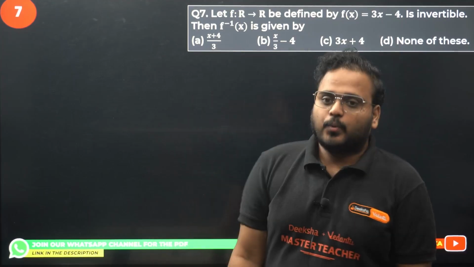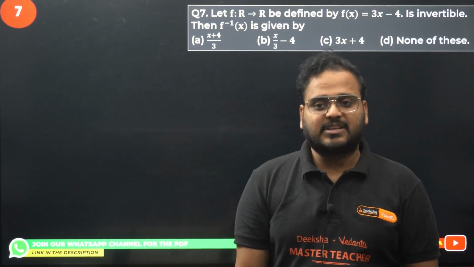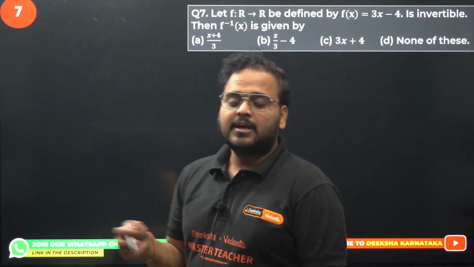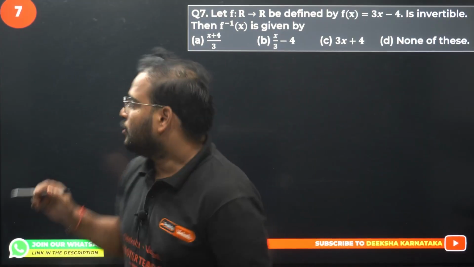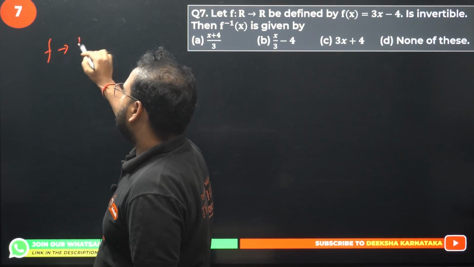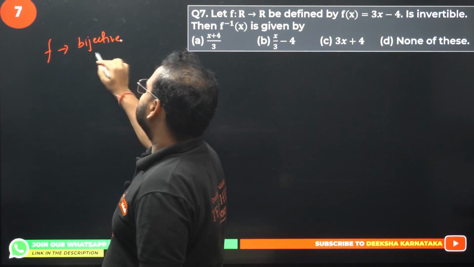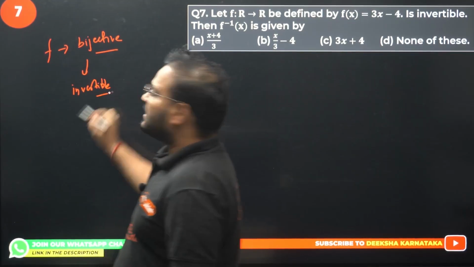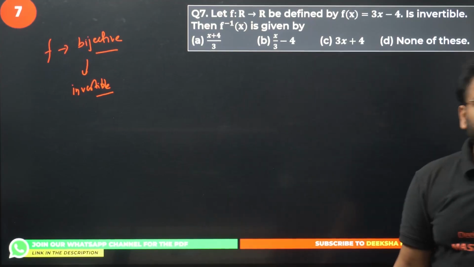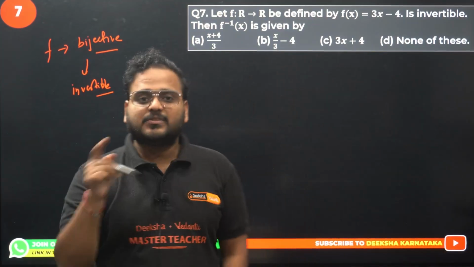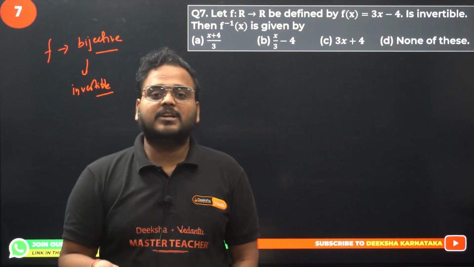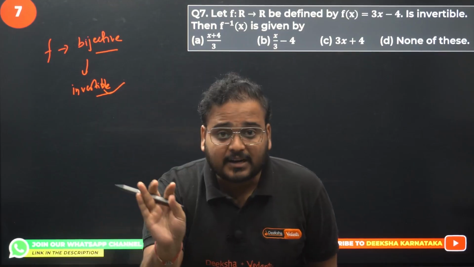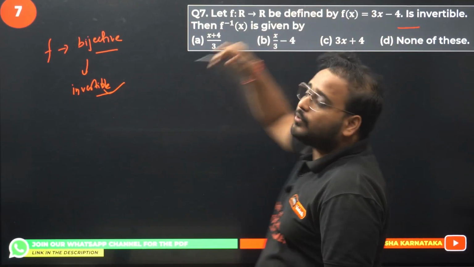Question number 7. Now let f: R to R be defined by f(x) equals 3x minus 4 is invertible. How do we say it is invertible? Any function f which is bijective in nature is called invertible. So whether it is 1-1 and onto, if both are true, then it is called an invertible function. We don't have to prove that. They have given already invertible. They are asking you to find the inverse.